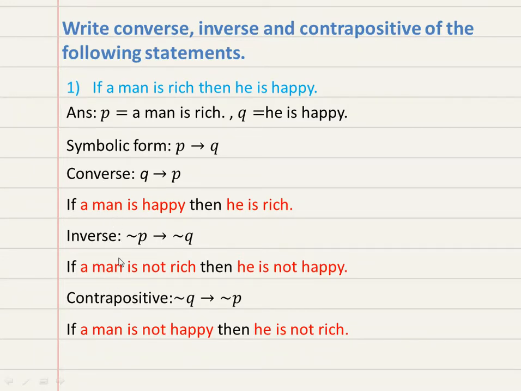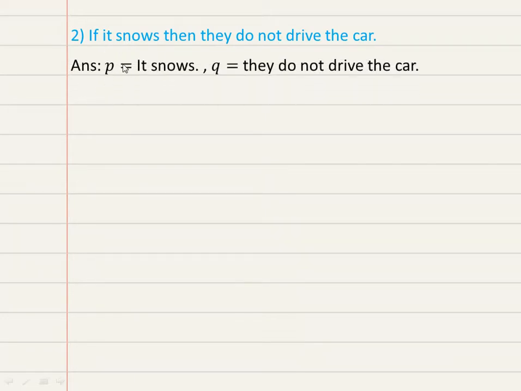You just have to write the statements. Clear? Take another example. Suppose the statement is given, if it snows, then they do not drive the car. Now consider P as it snows and Q as they do not drive the car. So symbolic form is P implies Q.